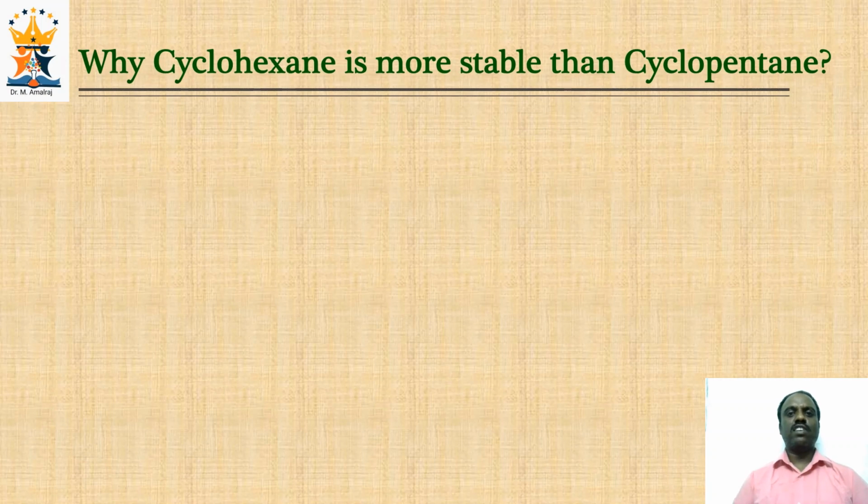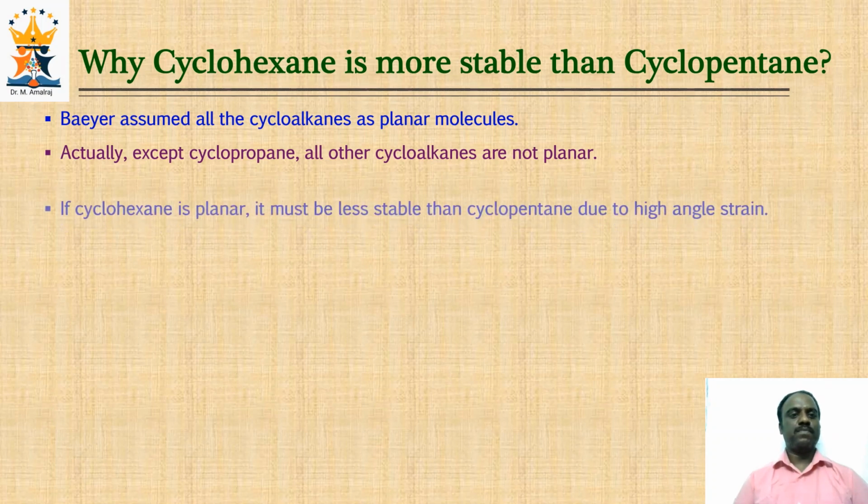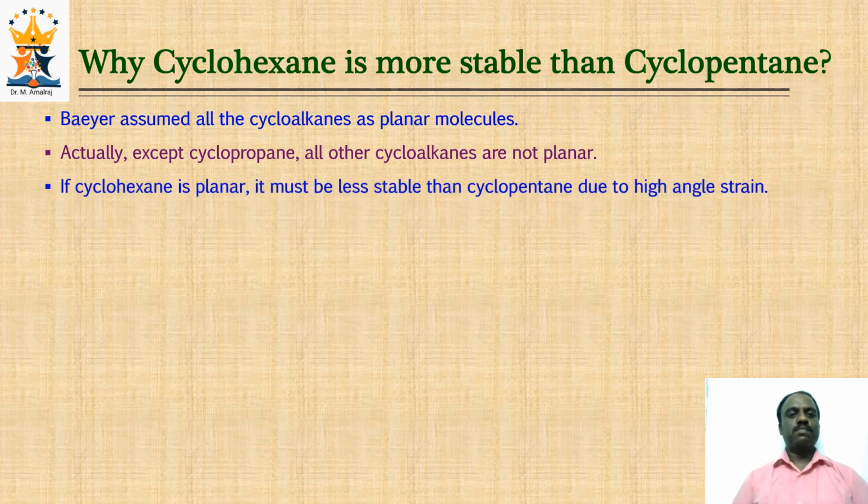Now we can answer the question, why is cyclohexane more stable than cyclopentane? Bayer assumed all the cycloalkanes to be planar, but in reality, except cyclopropane, all other cycloalkanes are not planar. If cyclohexane were planar, it would be less stable than cyclopentane due to high angle strain as well as torsional strain.